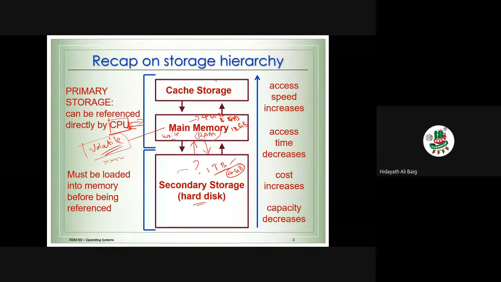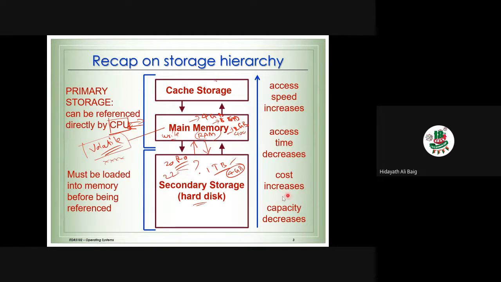So maybe this will take, for example, I don't know the real prices of the laptops, okay, so for example, maybe this will take 200 reals. Maybe this will take 250 to 300 reals. Maybe this will take 400 reals plus. The more memory you have, the cost of the laptop is going to increase. But if you look at the hard disk, for maybe 20 reals, we can buy a 1 terabyte hard disk outside. Or maybe 22 reals, we will get a 1 terabyte hard disk. Whereas the RAM is very expensive.